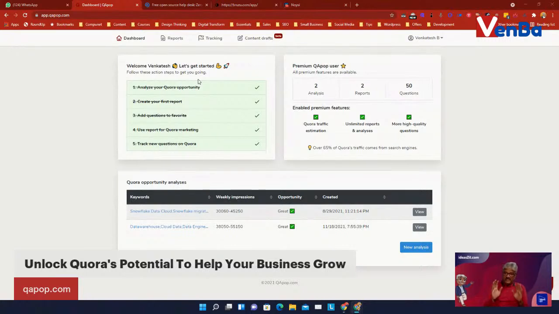Typically there are three important things in QA Pop. One is the report, which helps you understand the opportunities in the keywords relevant to you. The second is tracking. You can track questions based on keywords, because sometimes we do not know when to answer questions, or when a question comes up.